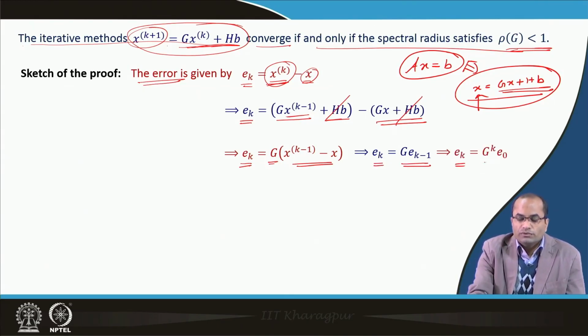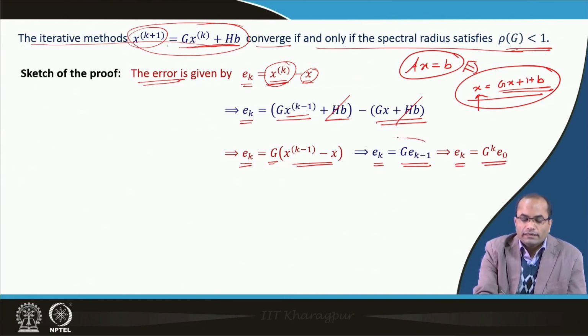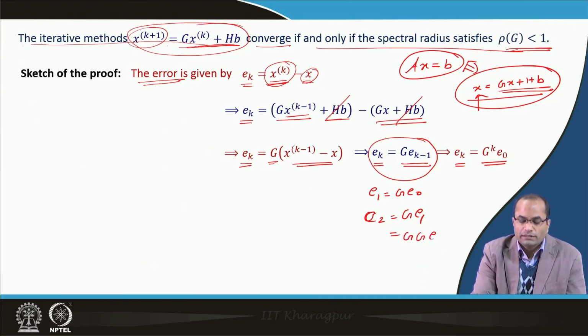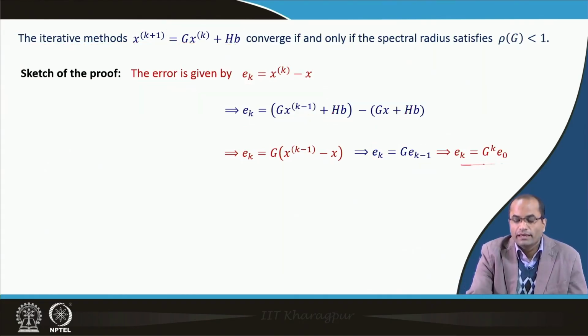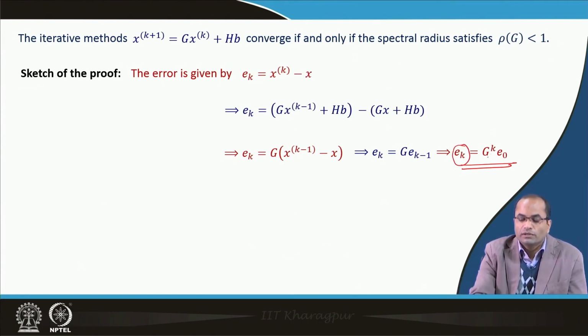So, E k is equal to g power k E naught, we can get from this by induction. For instance, here E 1 is g E 0, and E 2 will be g E 1, and then E 1 we can replace again by g E 0. So, we have g square E naught as our E 2. Similarly, we can proceed and get that E k is nothing but g power k E naught. So, the error at the kth iteration will be equal to g power k and the initial error E naught.